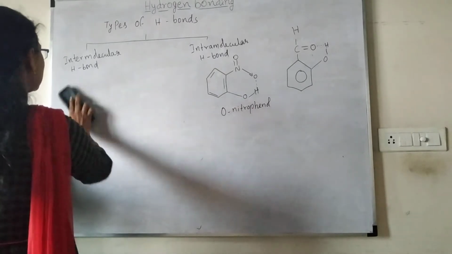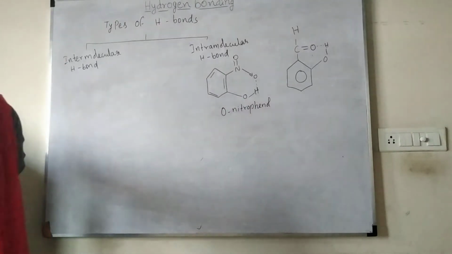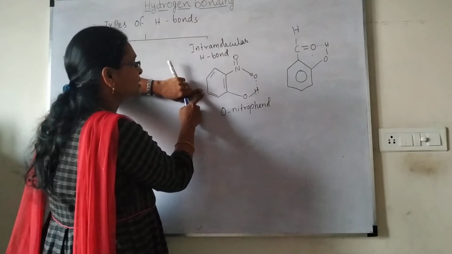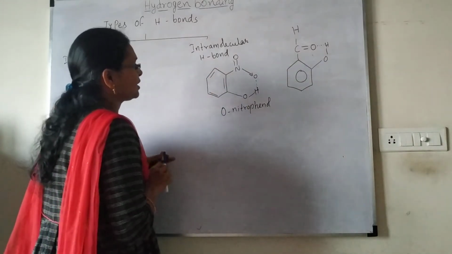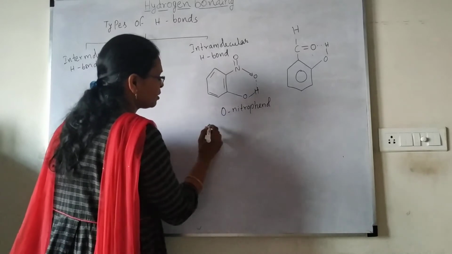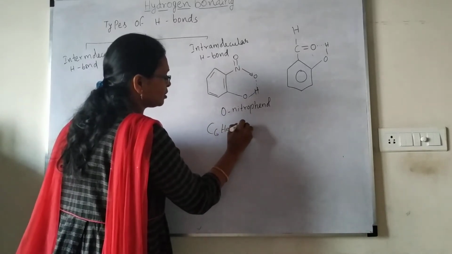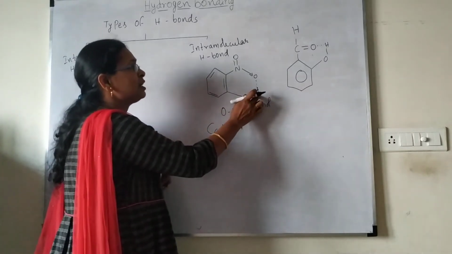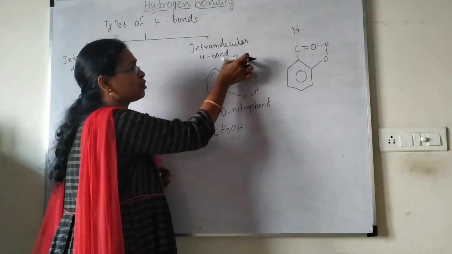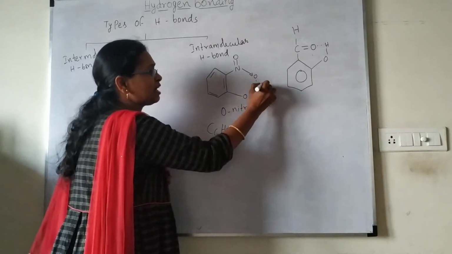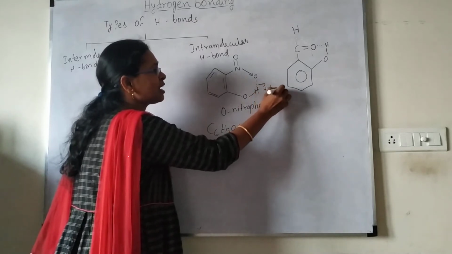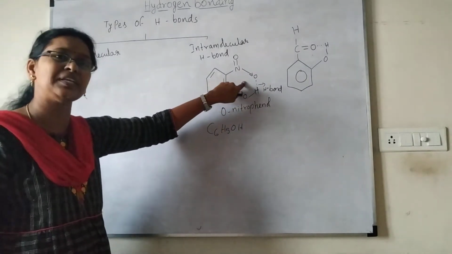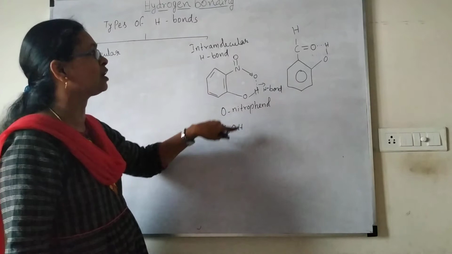Then what about intramolecular hydrogen bonding? See, within the molecule, like here C6H5OH, which we call phenol. The benzene structure, the ortho position is occupied with the OH group, the hydroxyl group. This hydroxyl group is attached to the nitro group, N double bond, and here this dotted line I mentioned is the hydrogen bond formation. These are organic compounds, where especially intramolecular hydrogen bonding we can see.